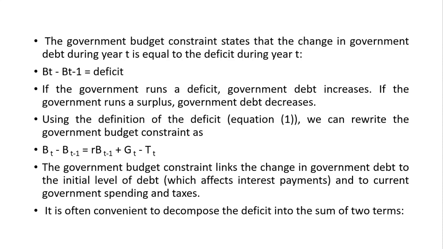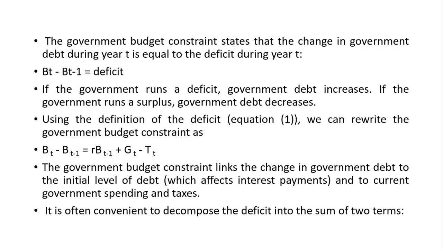So using the definition of deficit that we have used in equation 1, we can rewrite the government budget constraint as BT minus BT minus 1, the change in government debt, which is equal to the deficit. We have already written this formula: RBT minus 1, which is the interest that we have to pay on the accumulated debt, plus the current primary deficit, GT minus TT. The government budget constraint links the change in government debt to the initial level of debt and to current government spending and taxes.